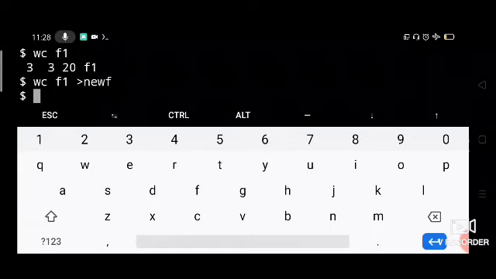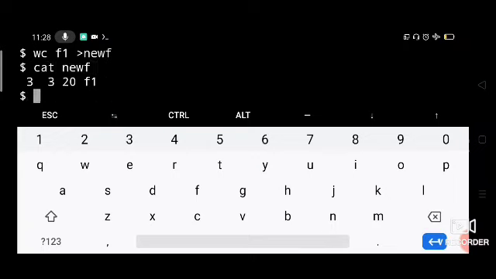Now that output has gone to a new file, it is not displaying on the screen. See that unplugging has happened. By default, standard output is connected to the terminal, but now it is unplugged and that output is going to a file and not to the standard output device. Now you say cat newf, the output of the wc command will be displayed, right?